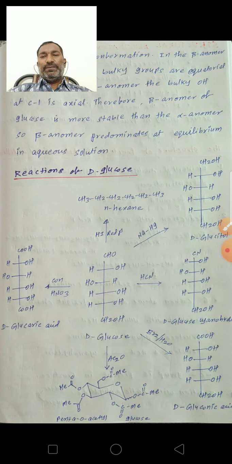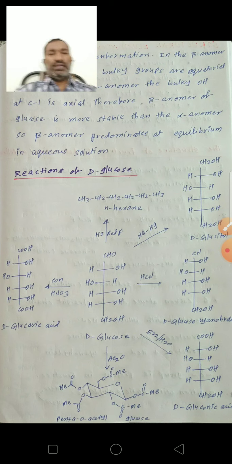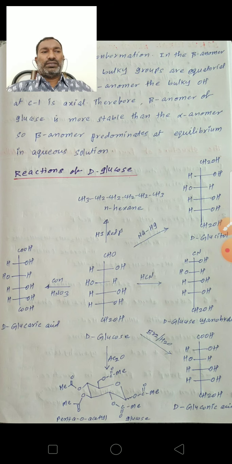So this is about glucose: the open chain structure, structural elucidation, the stereochemistry of glucose, and the cyclic structure of glucose. Glucose exists mainly in the pyranose structure, and glucose exhibits mutarotation.